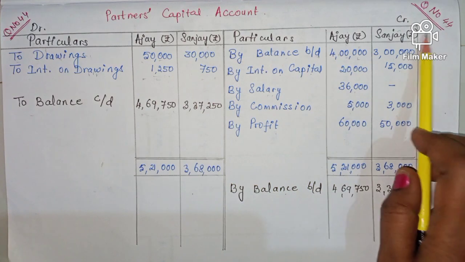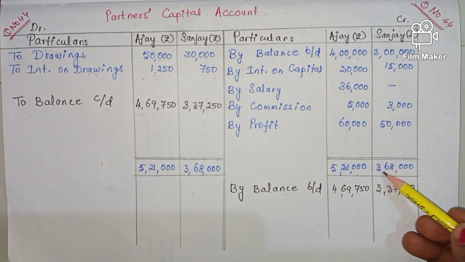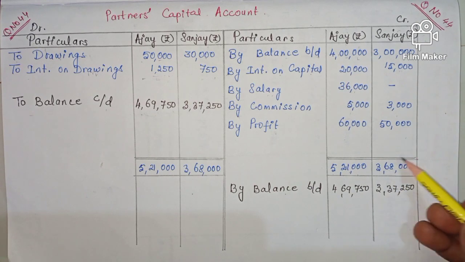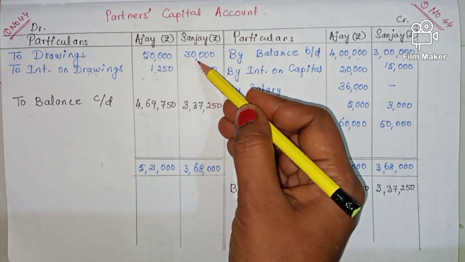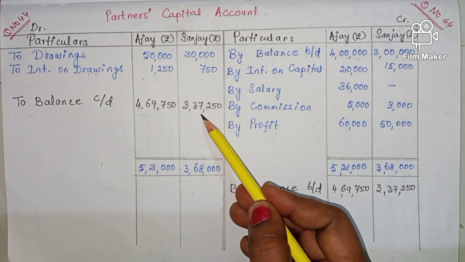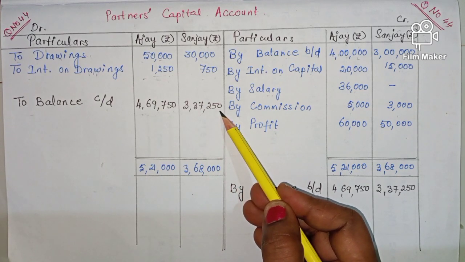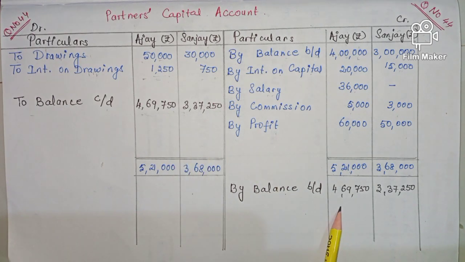In the same way for Sanjay, take the total of the credit side, which comes to 3,68,000. So this total minus the debit side total, that is 30,750. You will get a balance of 3,37,250. And this balance we have to carry forward to the next year.